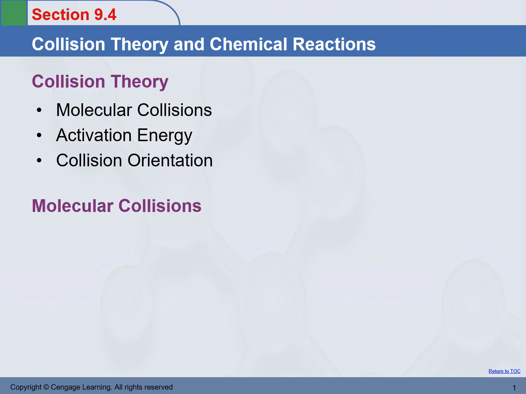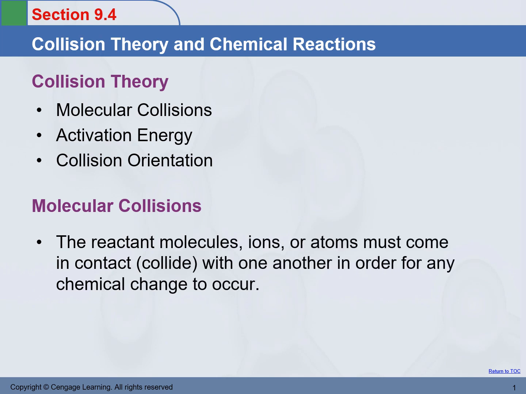First, molecular collisions. The theory claims that for two particles to react, they must collide. They must come into contact with each other. So the reactant molecules, ions, or atoms must come in contact. We call that they collide with one another in order for a chemical change to occur. Pretty straightforward. It makes sense. If the two particles do not come into contact with each other, there's no way those atoms will combine to form a new chemical bond.